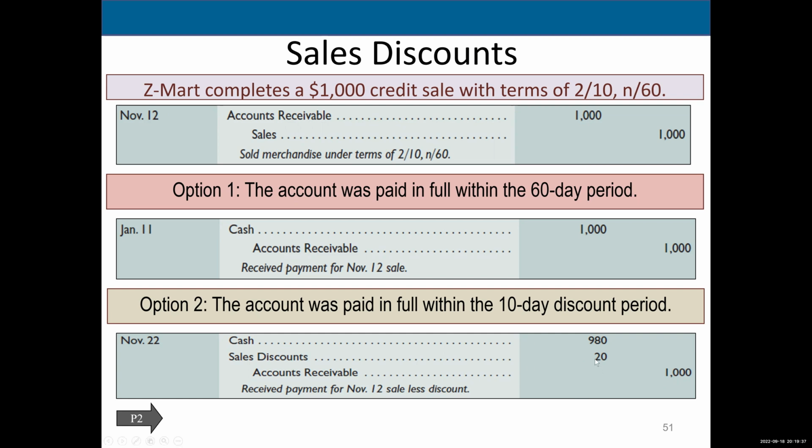That's 20, and it's a contra revenue account. You want to put it on the debit side, and then you simply plug and chug. 1,000 minus 20 is 980. And then you can use a complement method if you want to figure out if you did it right. Well, if you get 2% off, you know you're paying 98% of the $1,000. So $1,000 times 98% would be the 980.